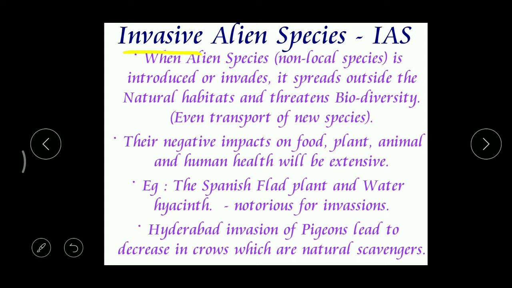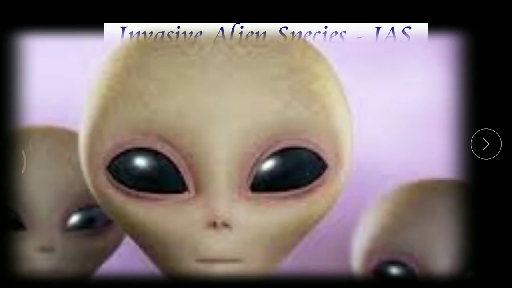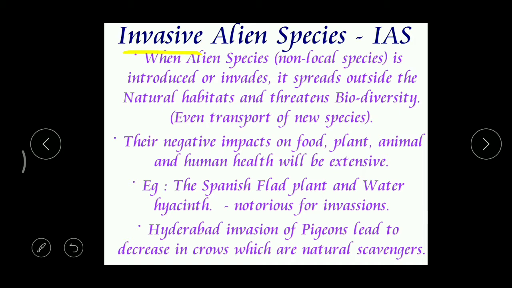What is meant by invasive? Invasive means entry, we can say. Alien. Whom do you call aliens? Now and then in the movies we can find that some new organisms are coming from the outer world. Outer world means extraterrestrial, that means outside of our galaxy, or outside of our universe, right? So they are said to be aliens. But here aliens means non-local species.